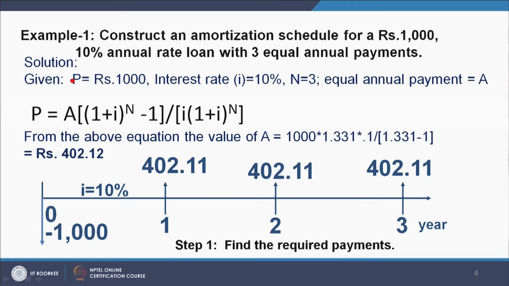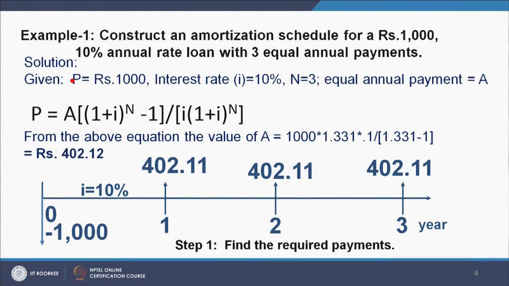So, here at t equal to 0 I am taking 1000, and at the end of first year I am paying 402. That means if I pay 402.11 at the end of the first year, then at the end of the second and at the end of the third year, then I can pay off the 1000 rupees loan.